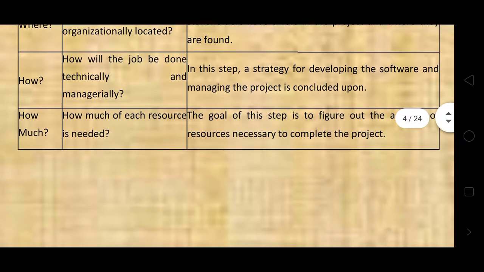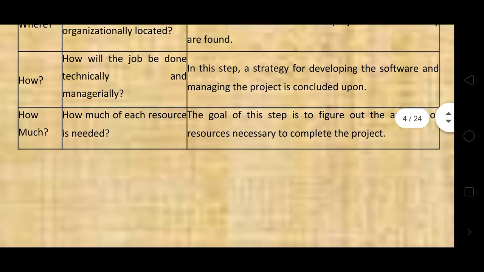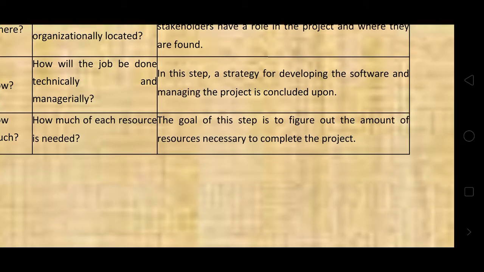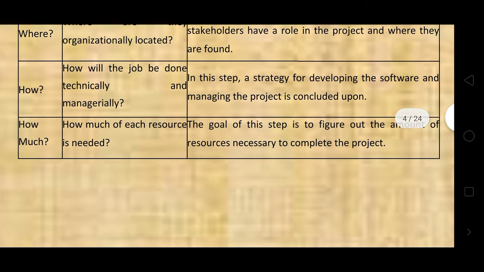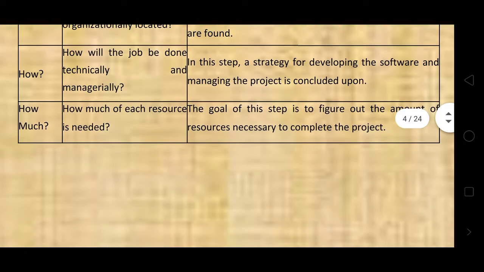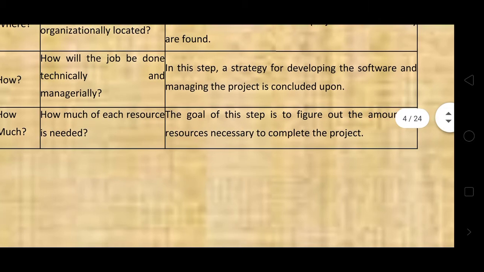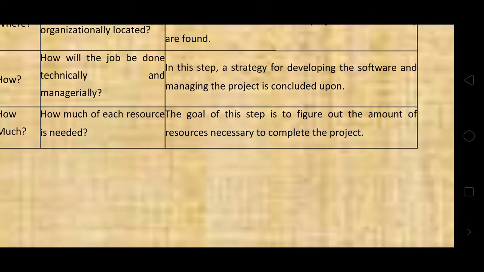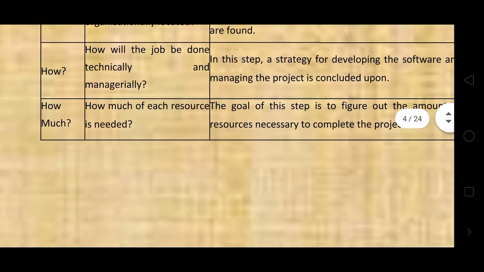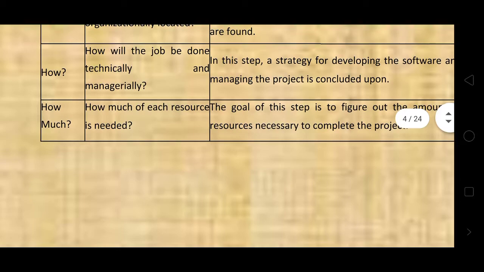How much? How much of each resource is needed? The goal of this step is to figure out the amount of resource necessary to complete the project, whether finance or anything else.